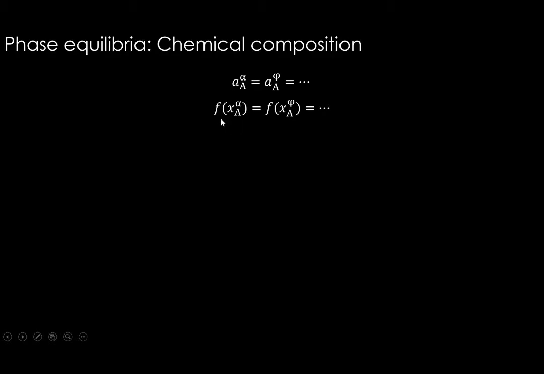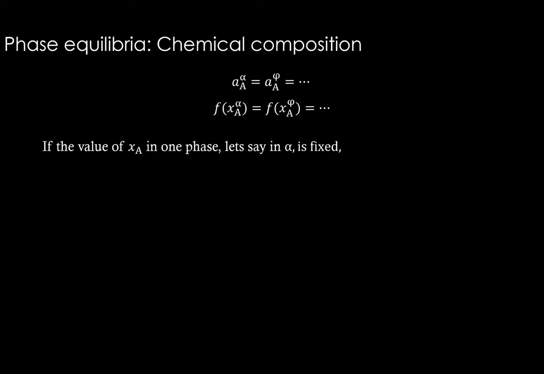So we can write this function of x of A in alpha and phi and so on. If the value of xA in one phase, let's say the alpha phase, is fixed, then it means xA in other phases have to be dependent on it, isn't it? Because this equality should hold. If one xA value is fixed in one phase, then other xA values cannot have any random independent number. It has to satisfy this equation, so it has to be dependent on this xA.